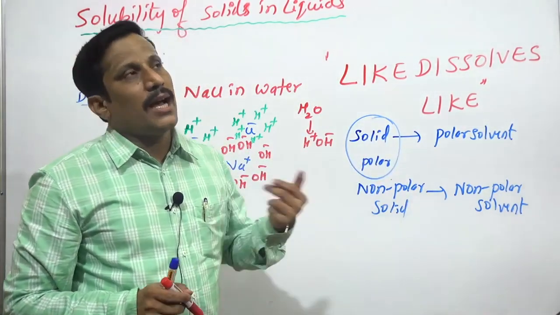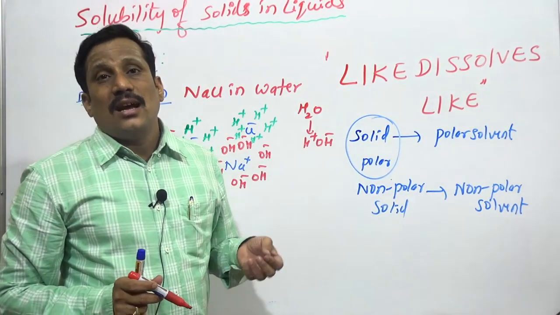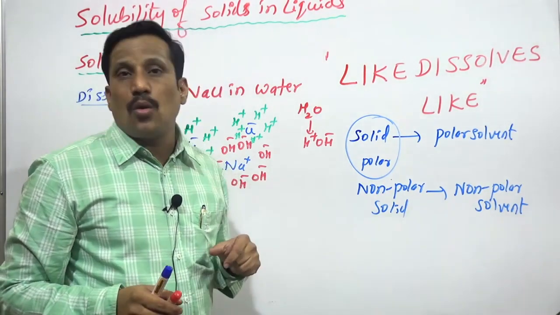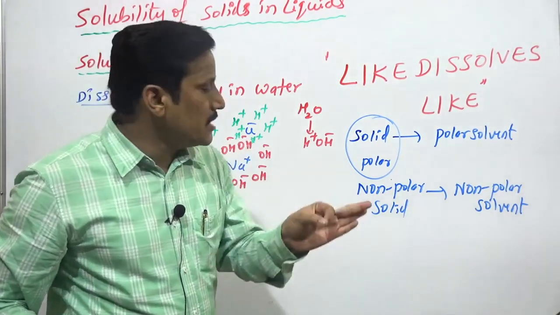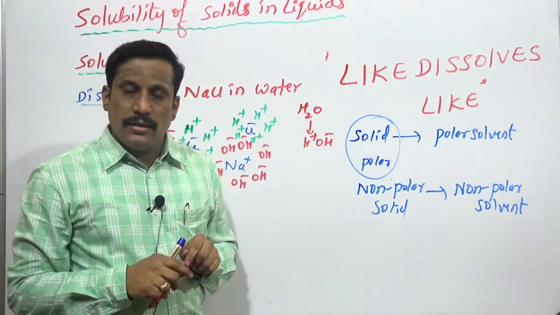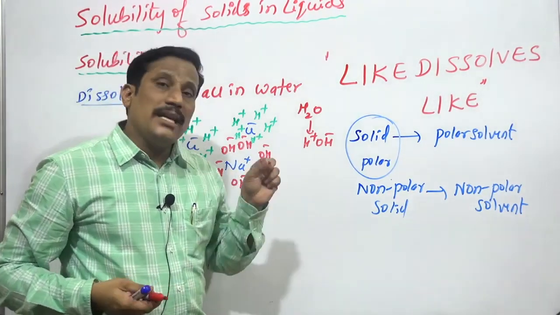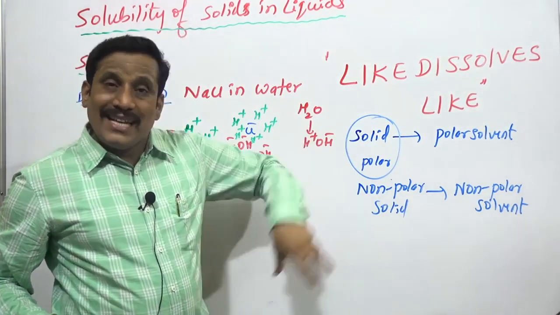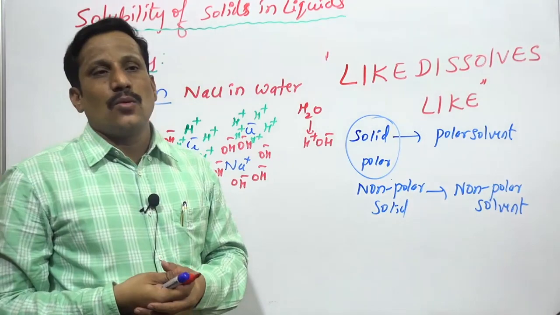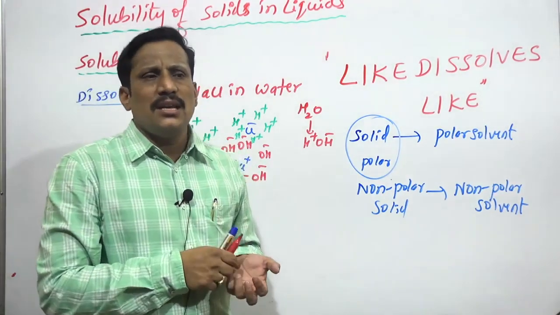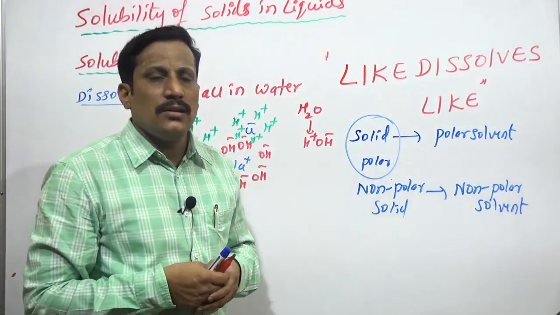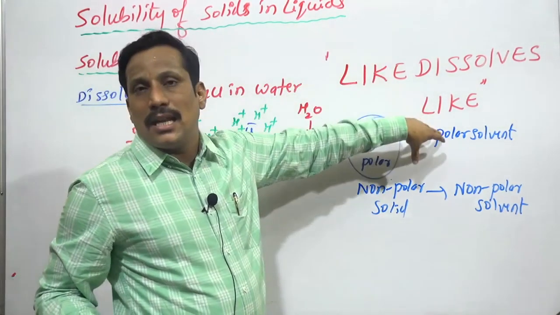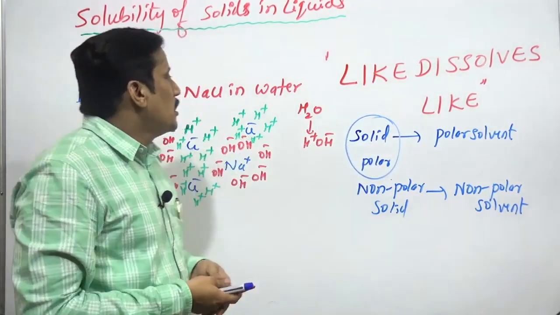Non-polar solids like we have phenanthrene, anthracene, naphthalene. They dissolve in benzene or carbon tetrachloride. Anthracene is a non-polar solid. Naphthalene is a non-polar solid. They dissolve in non-polar solvent only. Non-polar solvents like we have benzene, carbon tetrachloride. So that is what I wanted to say: like dissolves like.